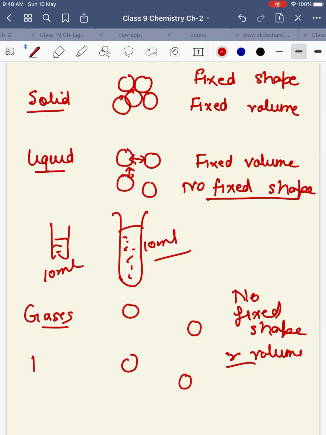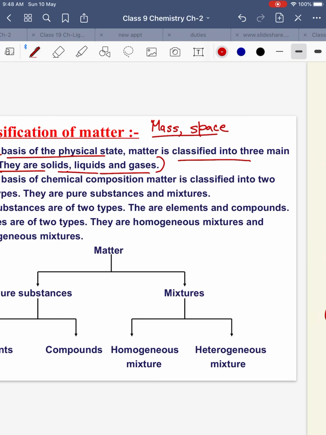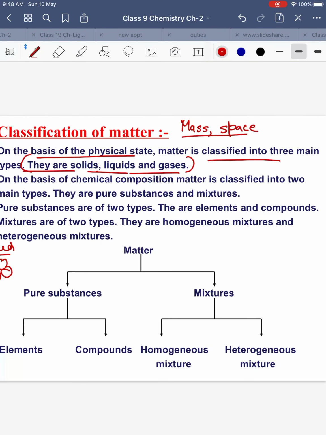We know that if we take gas in a container, it will fill the entire container, because in case of gases the force of attraction between molecules is minimum. They are separated by the farthest distance apart and they can move around freely. Okay, so this was classification of matter on the basis of the physical state into solids, liquids and gases.